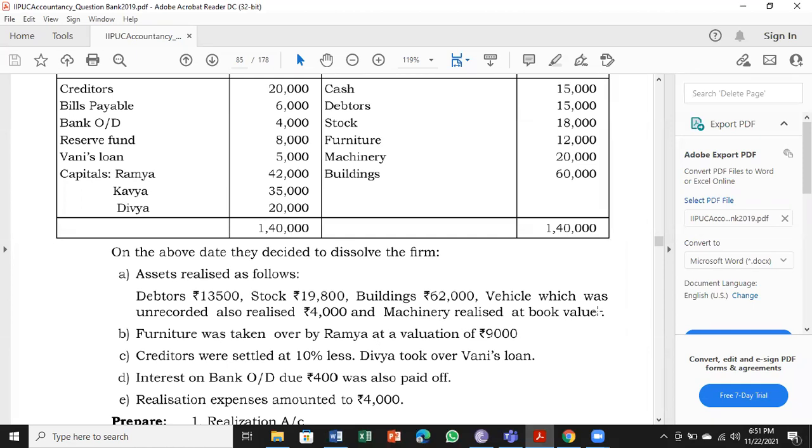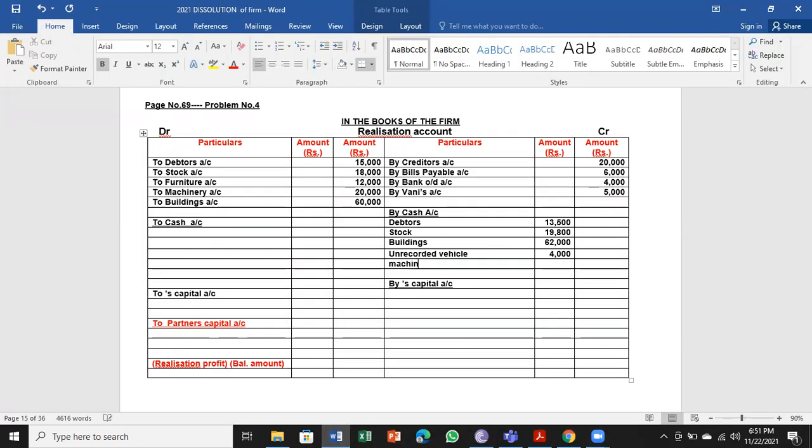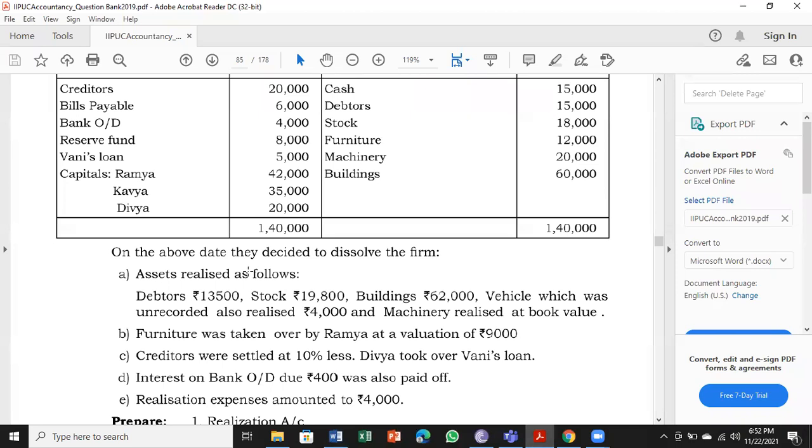Next, machinery realized at book value. So book value means balance sheet value, it is 20,000. So machinery also is converted into cash, 20,000. So first adjustment of first information we have considered and entered.